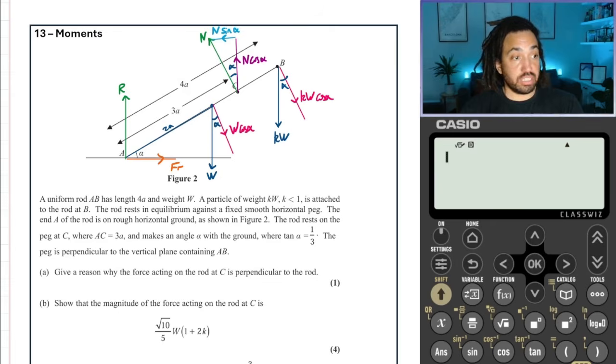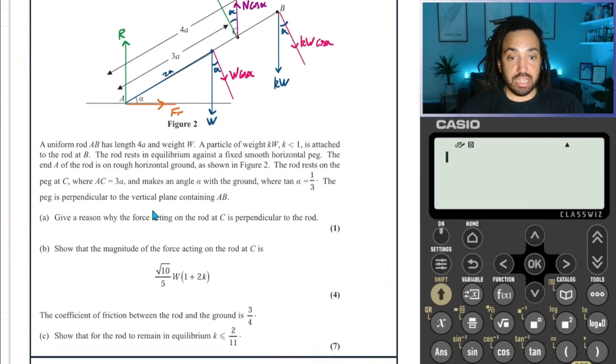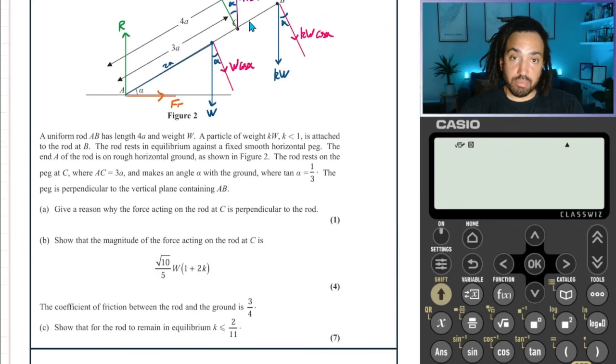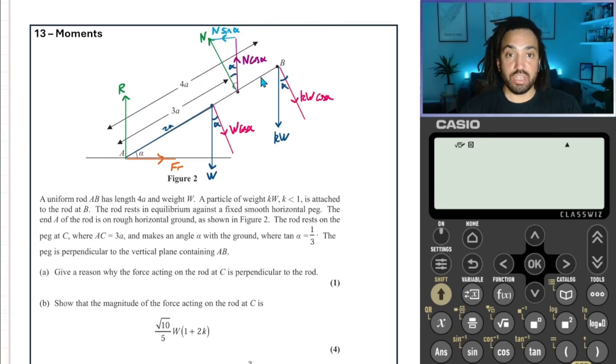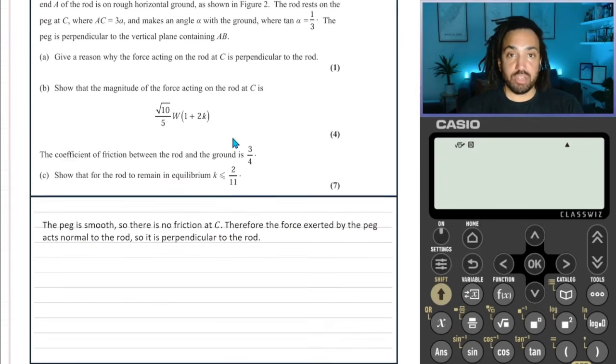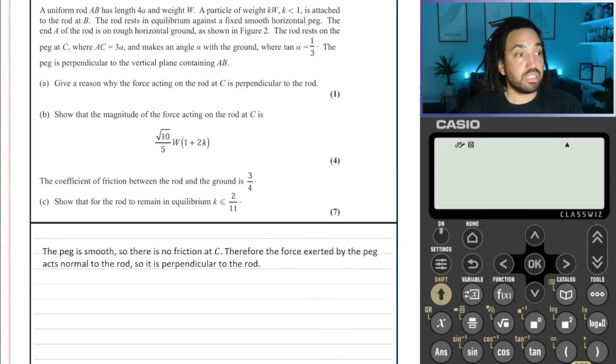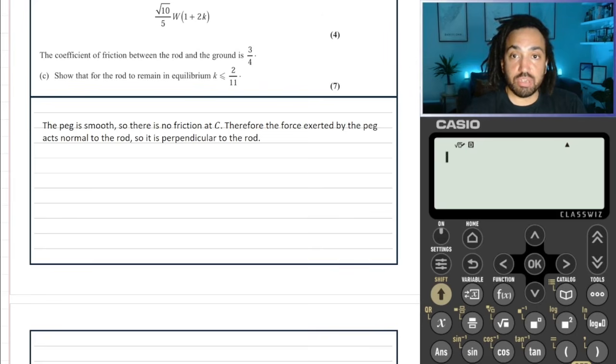Okay, so the first question says, give a reason why the force acting on the rod at C is perpendicular to the rod. So that is the force that we've called N here. Why is it acting perpendicularly? The answer is that the peg is smooth. So there is no friction at C, which means that there are no forces acting parallel to the rod, because C is smooth. So all of the forces act only perpendicularly to the rod. Okay, perfect. So that's part A. Let's move on to part B now.